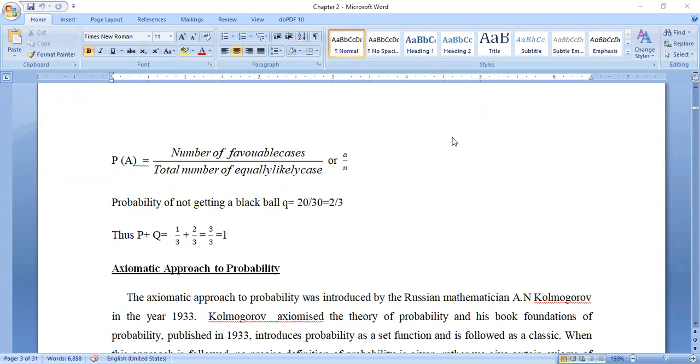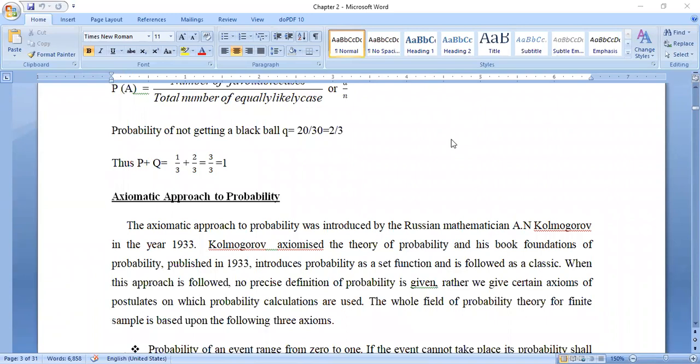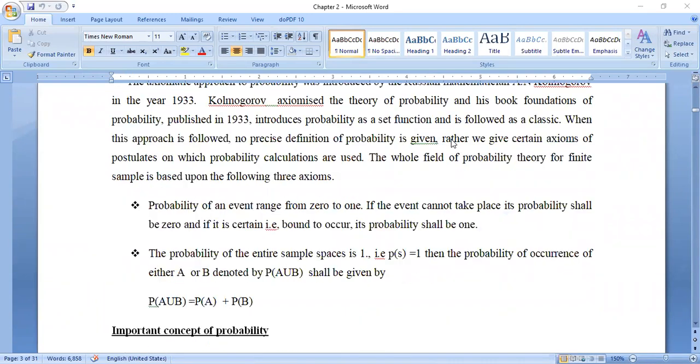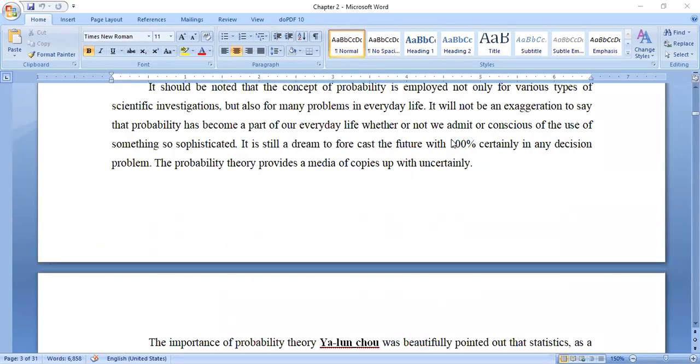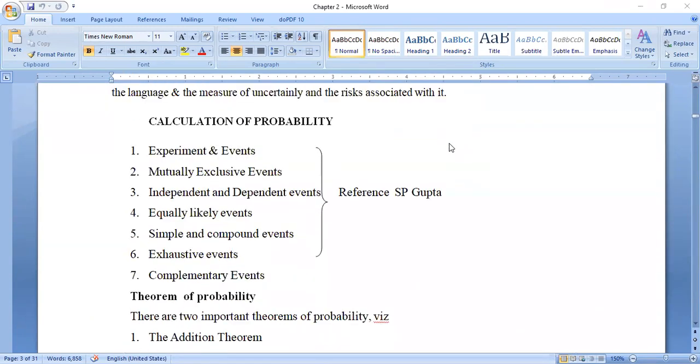Next, we discussed the axiomatic approach to probability also. This is an important point. Next, important concepts of probability. Listen here, the calculation of probability. While we are calculating the probability, a few definitions are there. For these 7 definitions, I have written only sub points. After completion of this chapter, we will discuss clearly each and every definition.